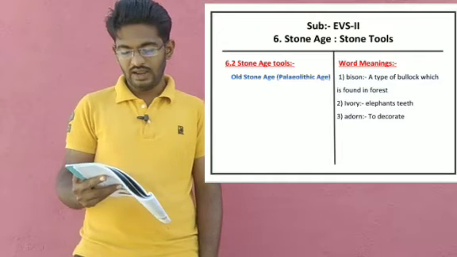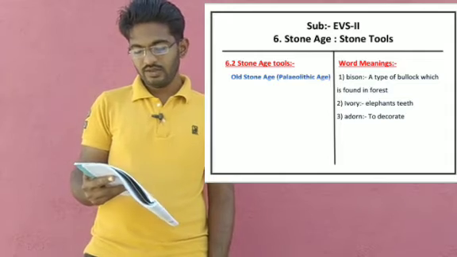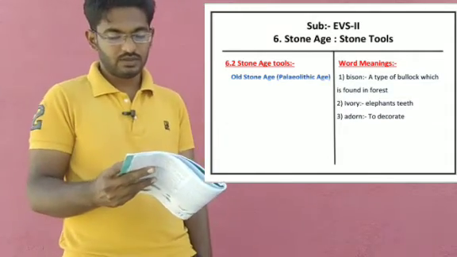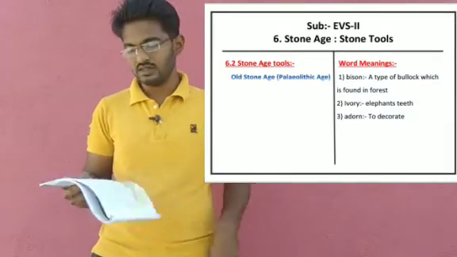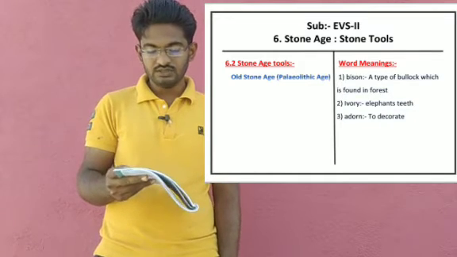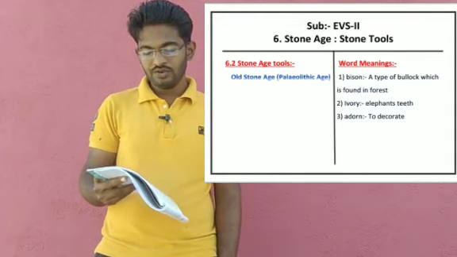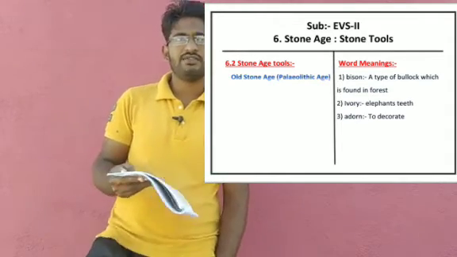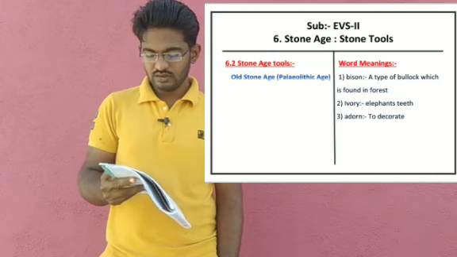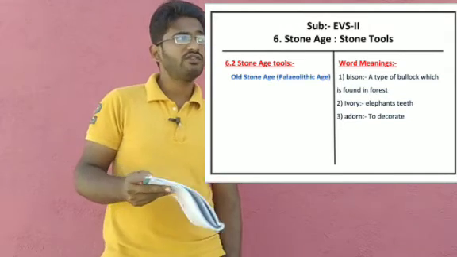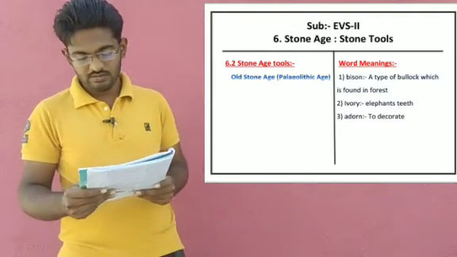Fossils of a human skull and the collarbone of an Old Stone Age woman were found on the banks of the Narmada. Fossil means bones, that structure is called a fossil. They were found in the vicinity of Hatnora, a village near Hoshangabad in Madhya Pradesh.